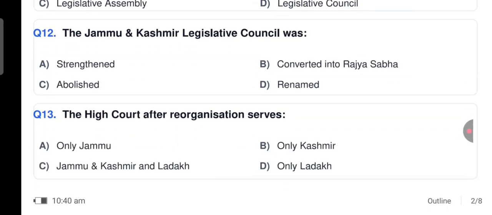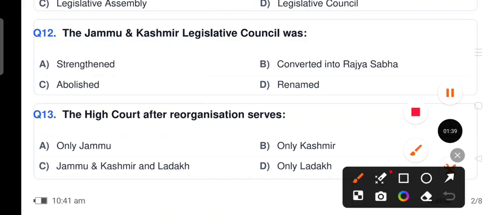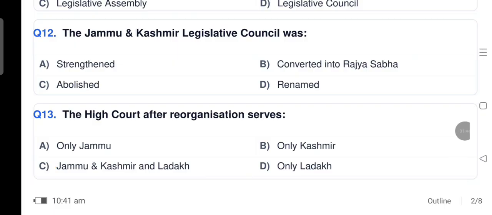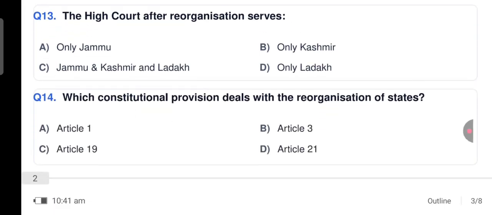The High Court after reorganization serves only Jammu, only Kashmir, Jammu and Kashmir and Ladakh, only Ladakh. So the answer is Jammu and Kashmir and Ladakh. Which constitutional provision deals with the reorganization of states? It is Article 3.